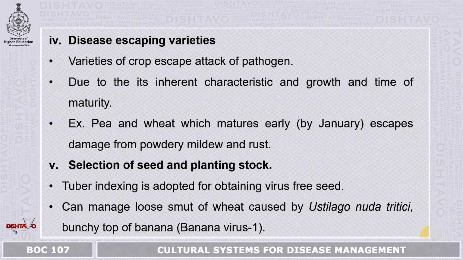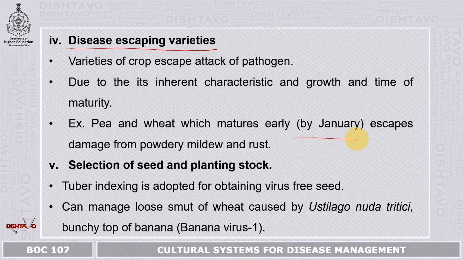Now the fourth strategy is disease escaping varieties. There are varieties of crops which escape the attack of the pathogen. This can be because of inherent characteristics, growth and time of maturity. For example, pea and wheat plants which mature early, that is by January, escape the damage from powdery mildew and rust.